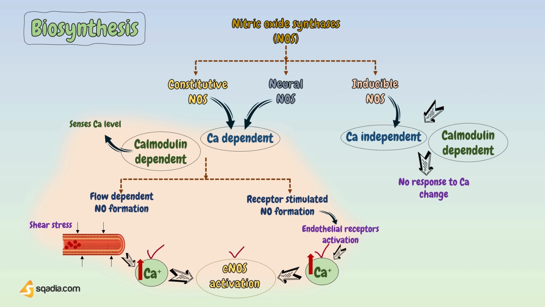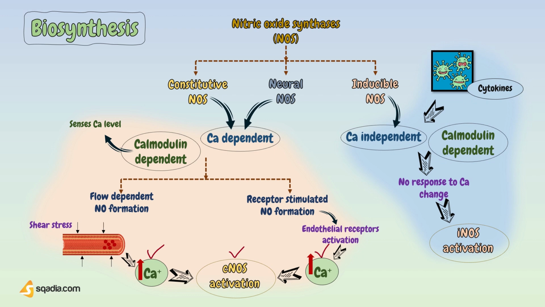The activity of inducible NOS is stimulated during inflammation by bacterial endotoxins, for example, lipopolysaccharide, and cytokines such as TNF and interleukins. During inflammation, the amount of nitric oxide produced by inducible NOS may be 1,000-fold greater than that produced by constitutive NOS. In this way, during bacterial or other infection, inducible NOS gets activated.